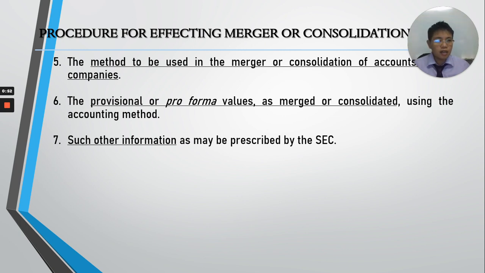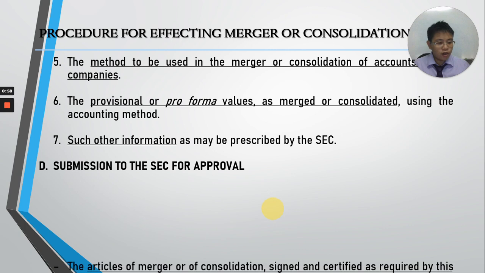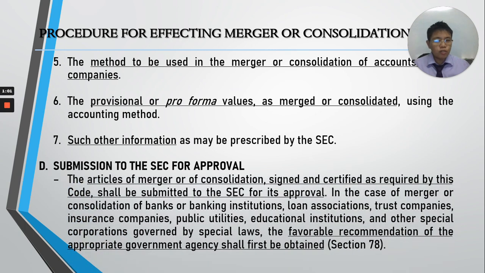Now, anong gagawin diyan sa articles of merger or consolidation na yan? It will be submitted to the SEC for approval. So, articles of merger or of consolidation should be signed and certified and submitted to the SEC. Again, class, in case of corporations vested with public interest, kailangan ng favorable recommendation of the appropriate government agency attached doon sa articles of merger or consolidation.